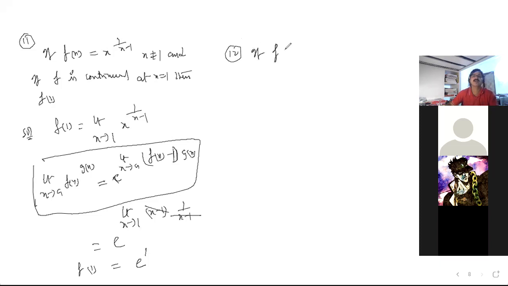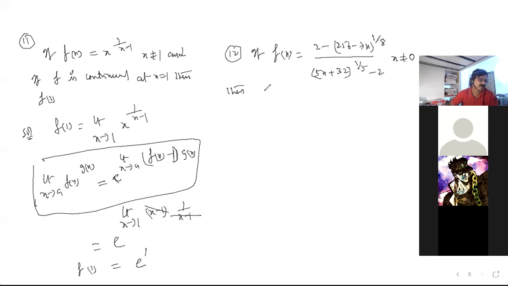If f of x, type 3 we will go to next, is 2 minus 256 minus 7x whole to the power of 1 by 8, divided by 5x plus 32 whole to the power of 1 by 5 minus 2, when x is not equal to 0, he has given.